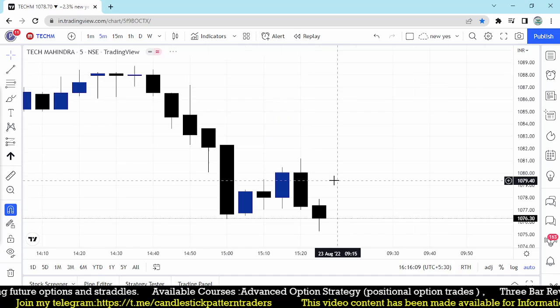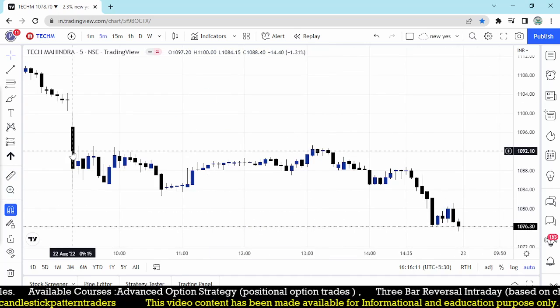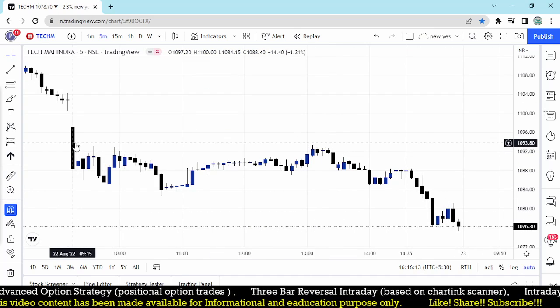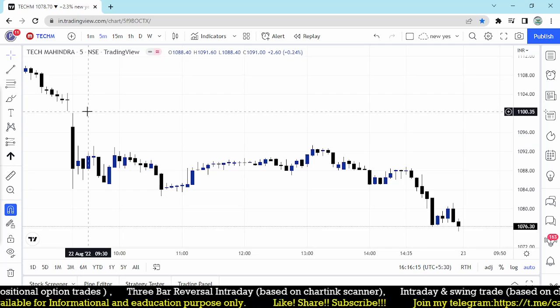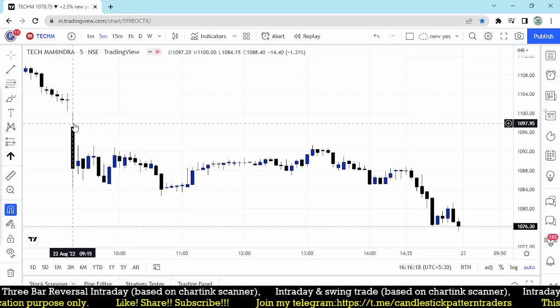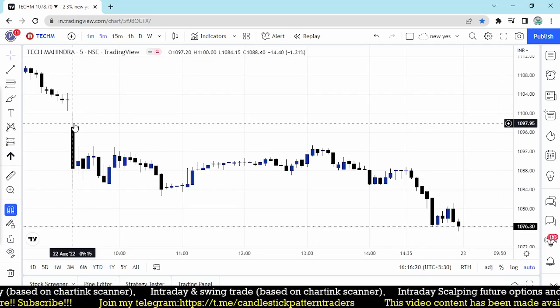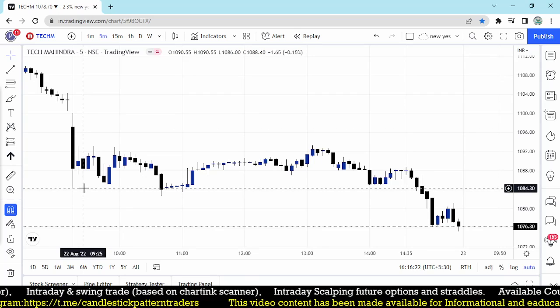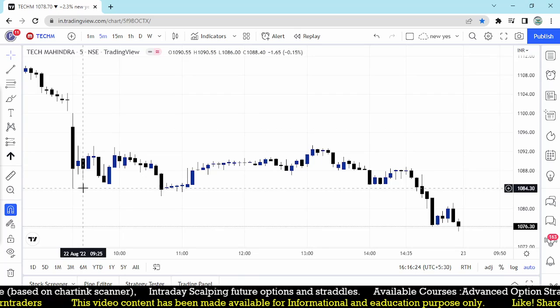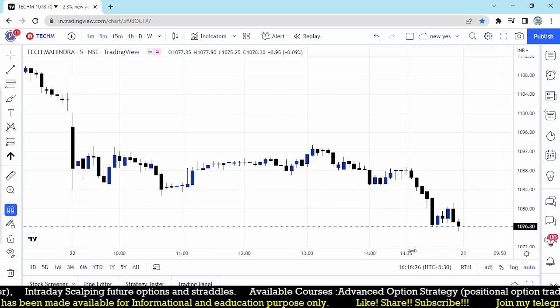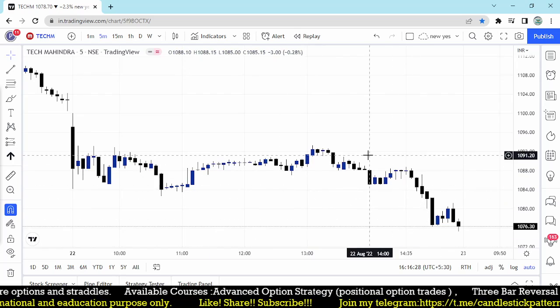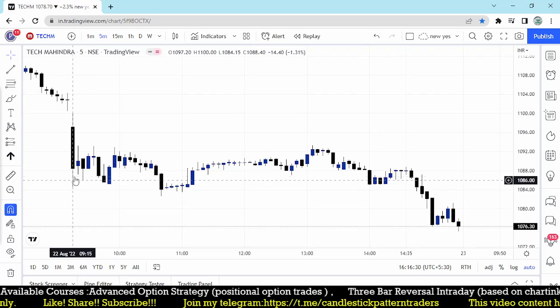But let's look at the 5-minute chart. This is the opening. It's a big range from 1100. The high is also here at 1100. There is no possibility where we can make the trade. But if you made a trade after the 5-minute low broke around 1084, and it closed at 1073, some 10 points of profit were generated after breaking the low.